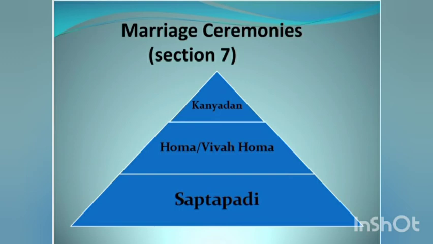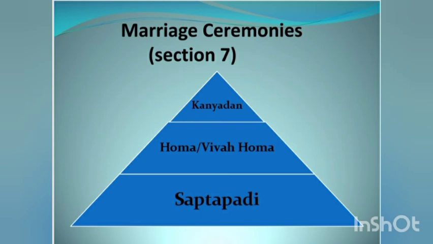The very first ceremony is Kanyadan, which we all know is a gift of the bride given by her father to the bridegroom. The second we have is Vivahoma, the most important ceremony for the validity of a Hindu marriage. It consists obligation of lighting or burning of a holy fire, symbolizing it as a divine witness.